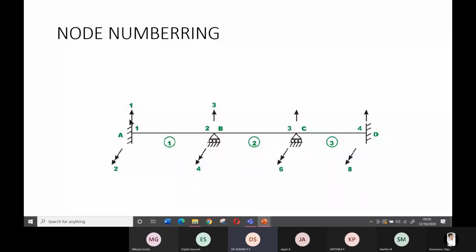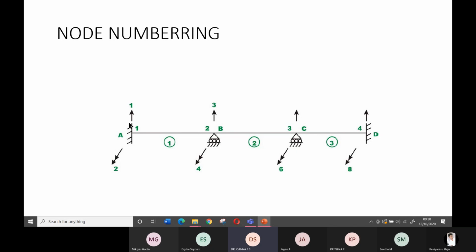If it's a fixed support, there is no vertical translation, it can't move. For example, take a scale and keep it horizontally, put two fingers at the ends, and somebody is pushing it, but the scale can't move down. Am I correct? It can't move down at the ends. I'm talking about the ends only, not the middle point. Suppose somebody is putting load on the scale, it can deflect at the middle, but not at the ends because you are supporting in the opposite direction.